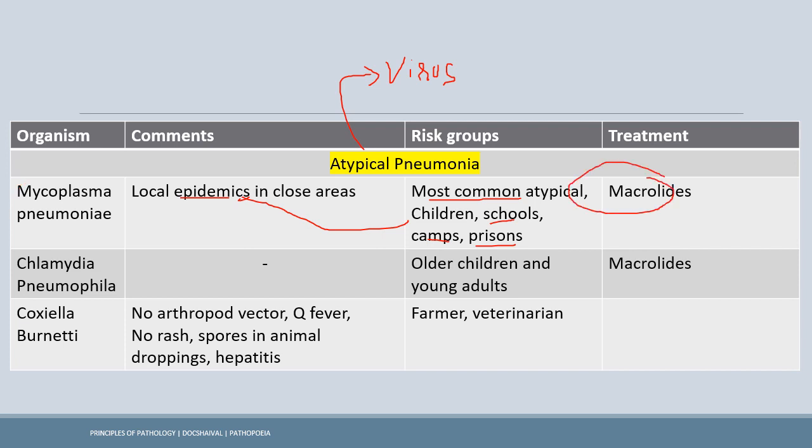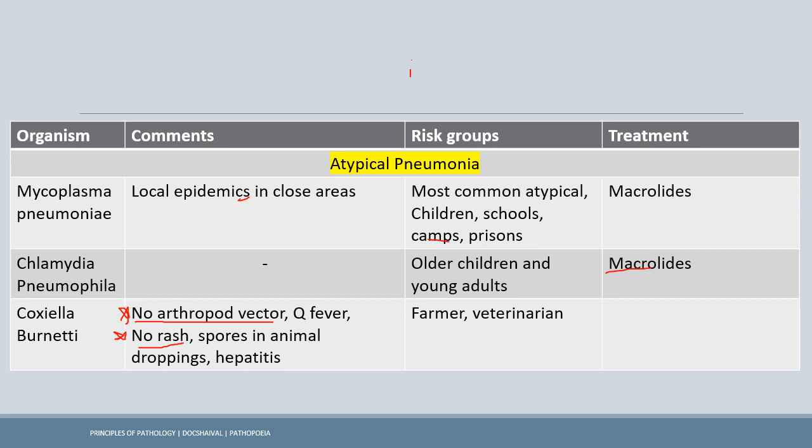Then we have the Chlamydophila pneumoniae, that is seen in the older age group and the young adults. Then the drug of choice is also the macrolides for chlamydia. Lastly, we have the Coxiella burnetii. Now, Coxiella burnetii is actually a rickettsial organism which was recently separated. Now, why it was separated? Because it has no arthropod vector and it causes no rash. These 2 points are differentiating ones.